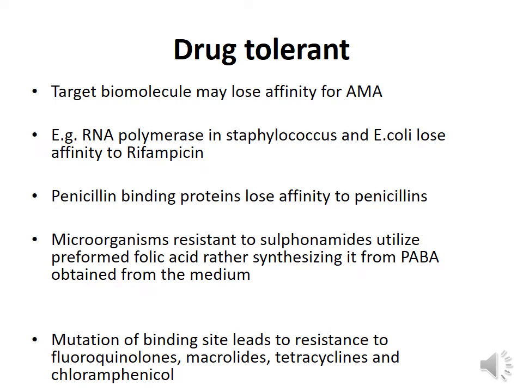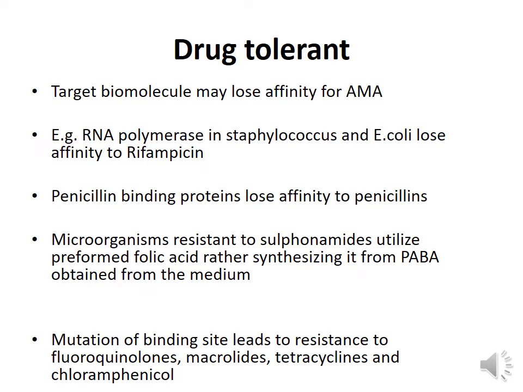For example, fluoroquinolones interfere with the enzyme DNA gyrase. So resistant microorganisms have a DNA gyrase within them which interferes with the binding of fluoroquinolones because of a mutation of the binding site. Similarly, macrolides, tetracyclines and chloramphenicol act by interfering with bacterial protein synthesis after binding to ribosomal binding sites.